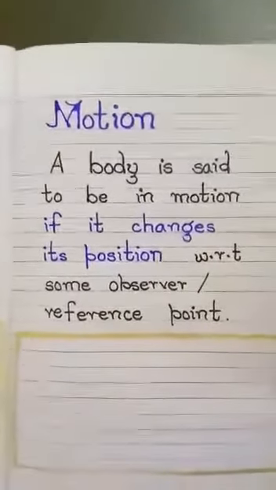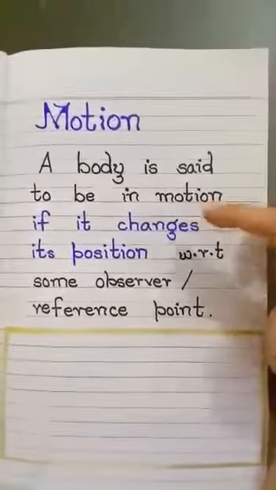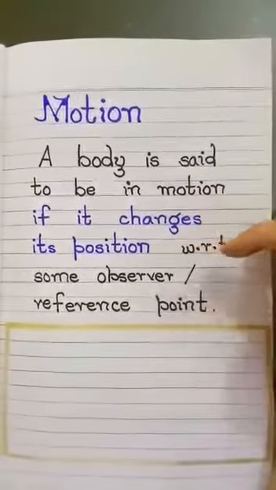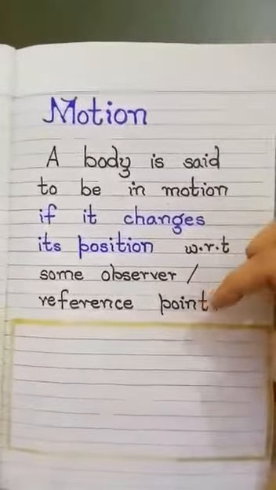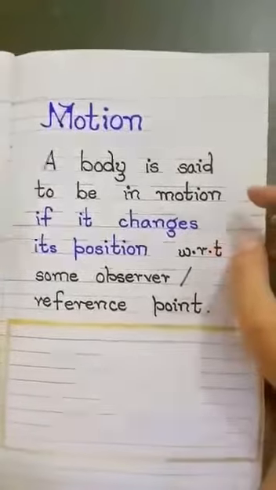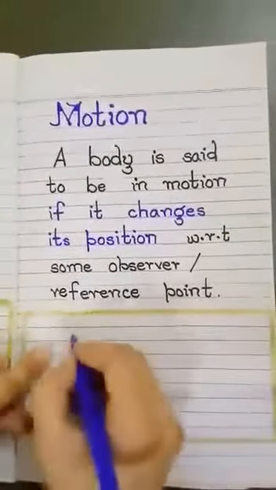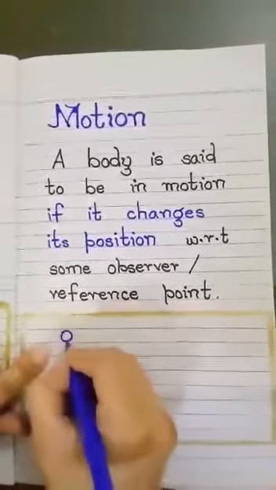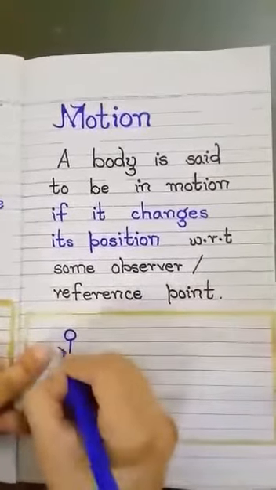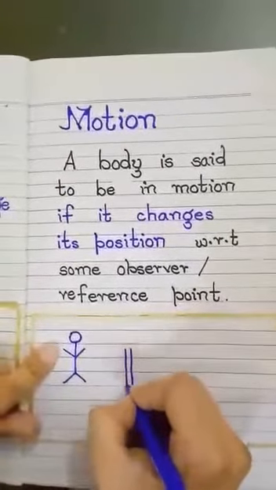Motion. A body is said to be in motion if it changes its position with respect to some observer or reference point. I explain this concept with the help of an example. For example, a person who is standing at the bus stop.